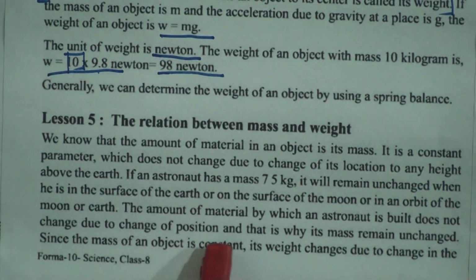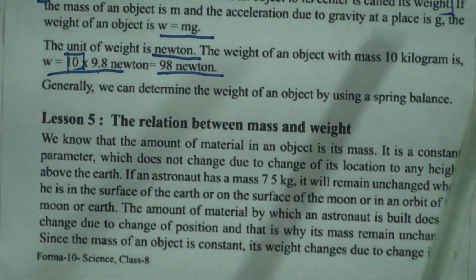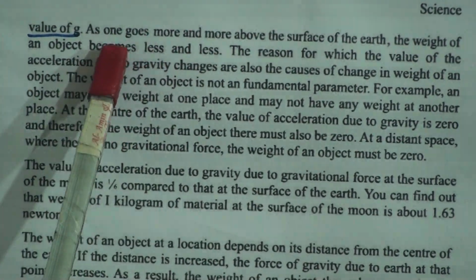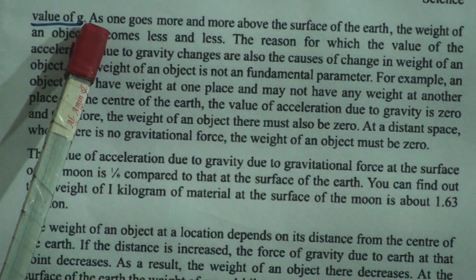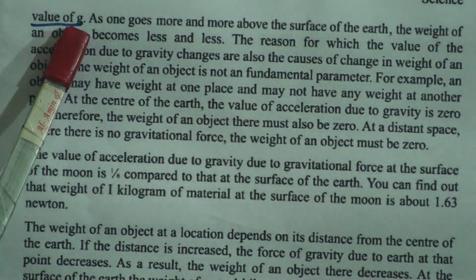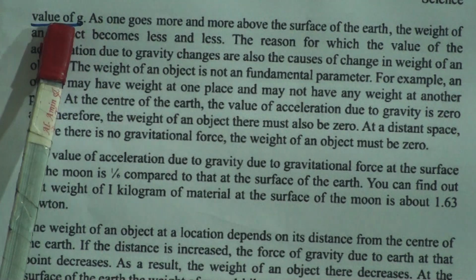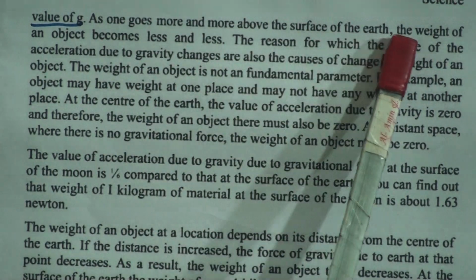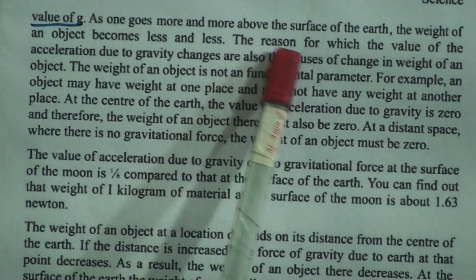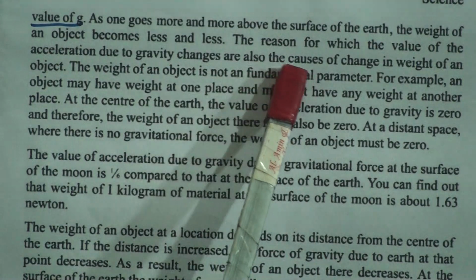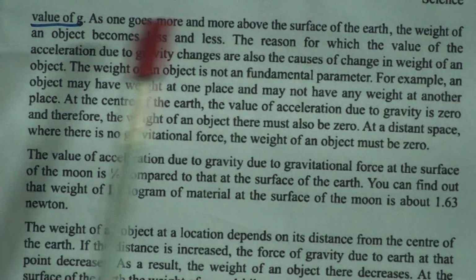Since the mass of an object is constant, the weight changes due to the change of the value of g, because we know the weight is equal to the product of mass and acceleration due to gravity. We know the value of g changes from place to place. That's why it depends on the value of g. As one goes more and more above the surface of the earth, the weight of an object becomes less and less. The reason for which the value of the acceleration due to gravity changes is also the cause of the changes in the weight of an object.